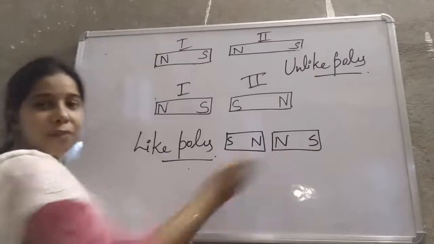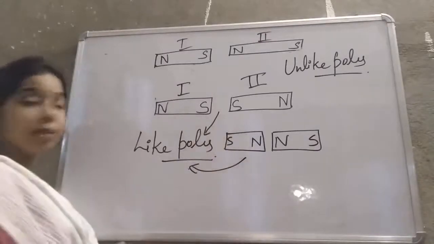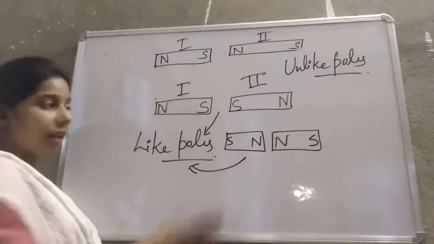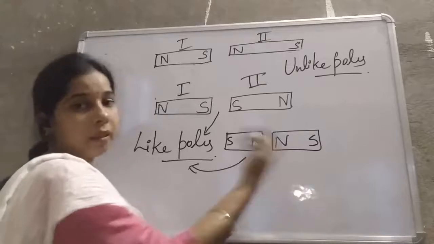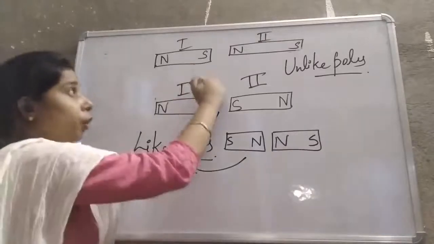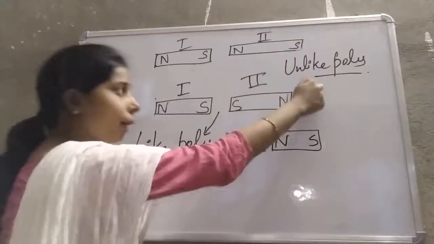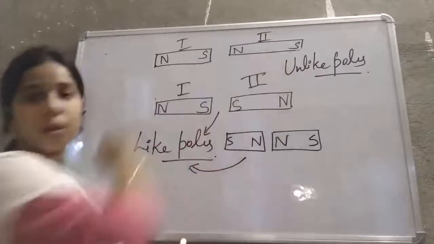Such a pair is known as like poles. So in both of the cases, we call them like poles. They are facing towards each other. North pole and north pole, like poles; south pole and south pole, like poles. North pole and south pole, unlike poles, or south pole and north pole, unlike poles.